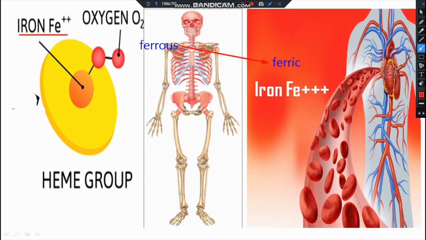So iron is transported by the protein transferrin. This protein converts the ferrous form to the ferric form so that iron can be transported in the blood circulation.